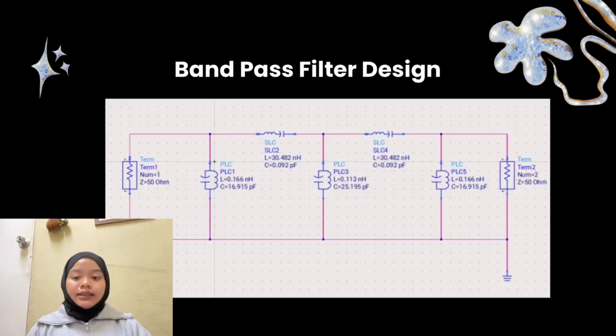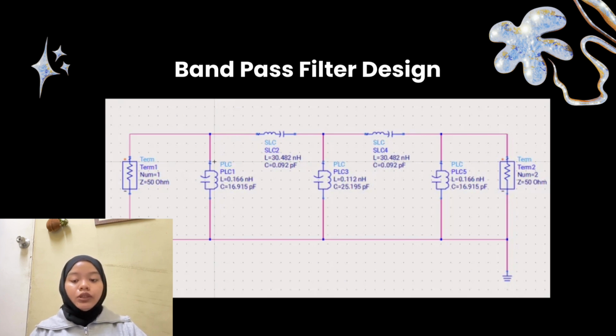This slide displays the lumped element schematic for our bandpass filter design. Simulated in ADS, the network is terminated with 50 ohm source and load impedance on both ends. The internal structure consists of alternating parallel LC tank circuits, labeled here SPLC, and series LC tank circuits, labeled as SLC.